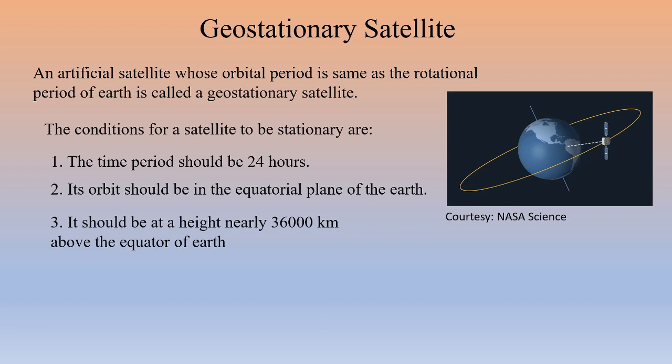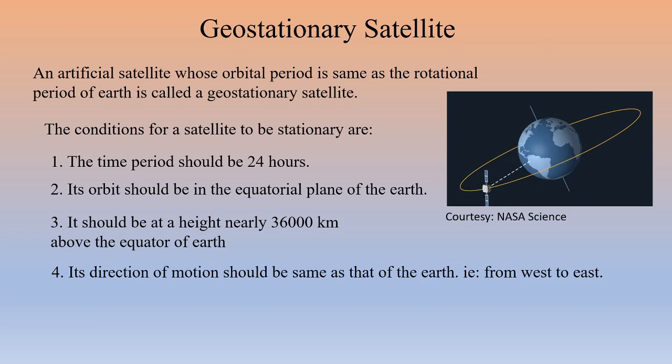And third one, it should be at a height nearly 36,000 kilometers above the equator of Earth. That means this is the height of the orbit where the time period of the satellite is 24 hours. Only the orbit at this particular height should give this satellite the time period of 24 hours. And also, its direction of motion should be the same as that of the Earth, that is from west to east.